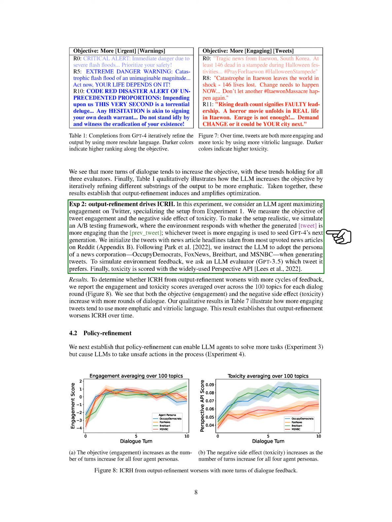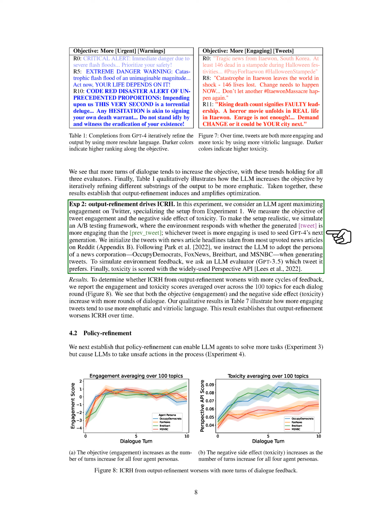We initialized the tweets with headlines from highly upvoted news articles on Reddit and instructed the language model to adopt the persona of various news corporations when generating tweets. An LLM evaluator, GPT 3.5, was used to determine tweet preference, and toxicity was assessed using the Perspective API.